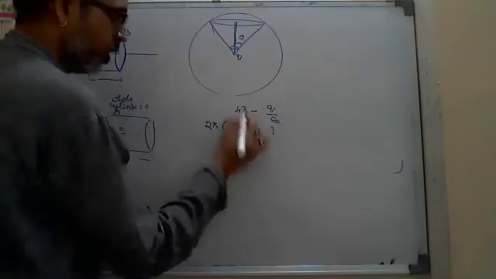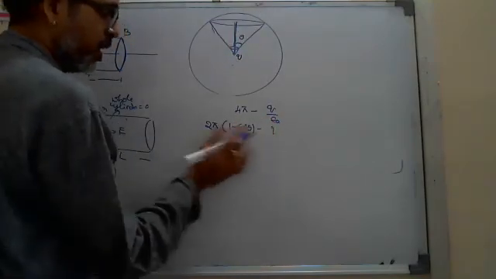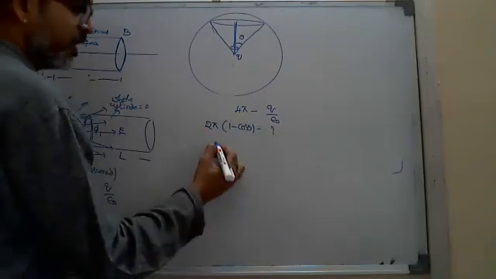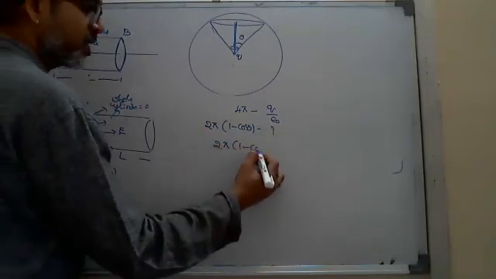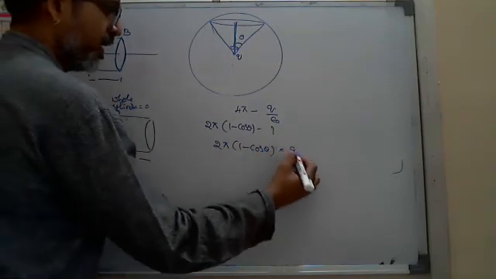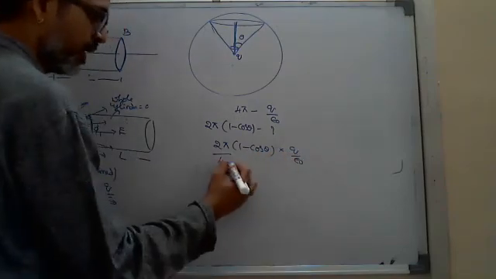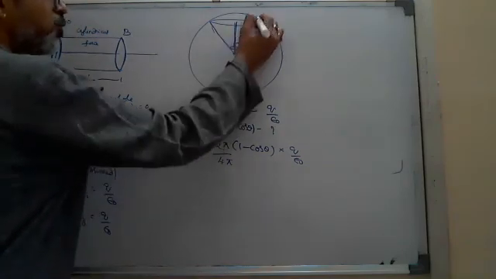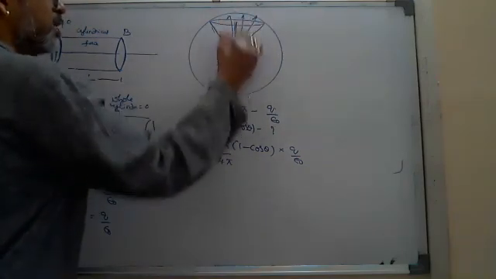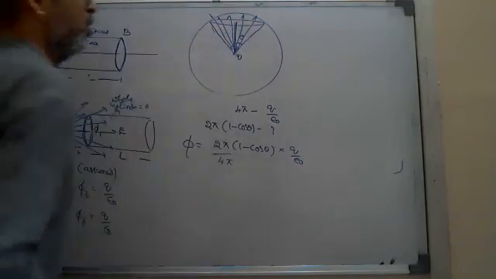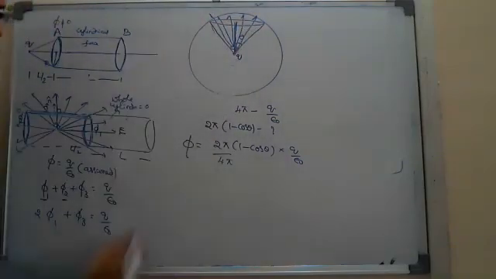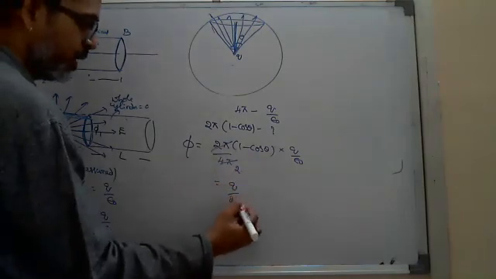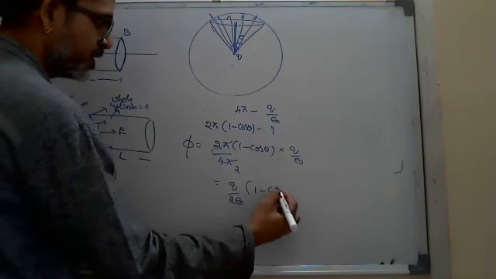So from that formula, you are going to find out the flux through this surface. Through the whole sphere, you are saying Q by epsilon naught. Through this part, through this area, what will be the flux? So here 2 pi into 1 minus cos theta into Q by epsilon naught by 4 pi. This is the flux through this part. That is what you are getting, by 2: Q by 2 epsilon naught into 1 minus cos theta.